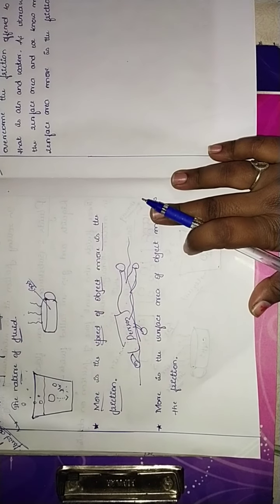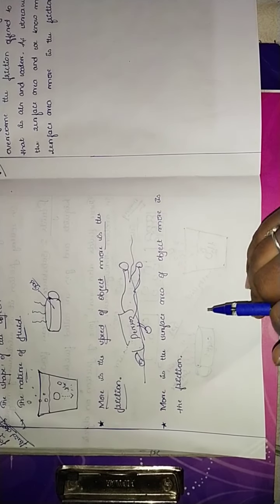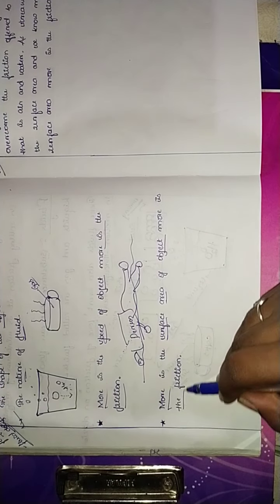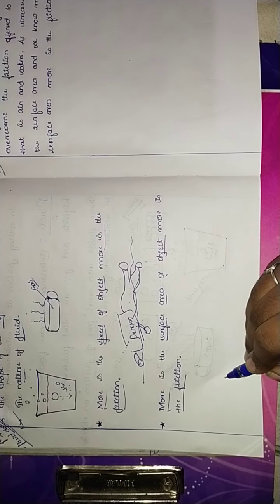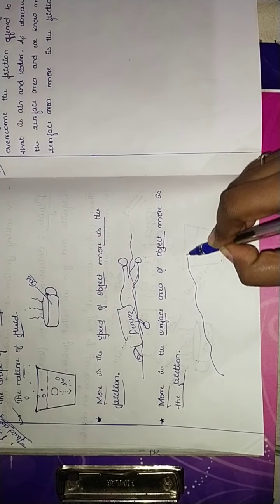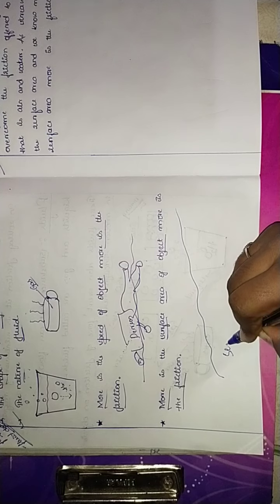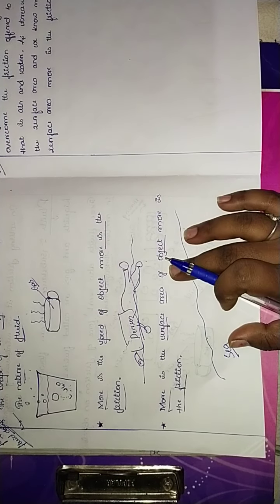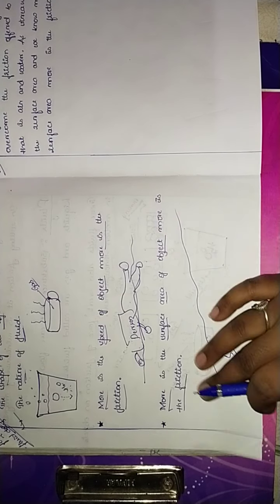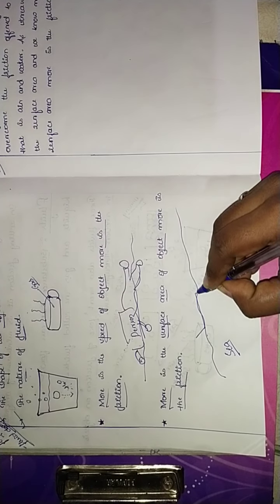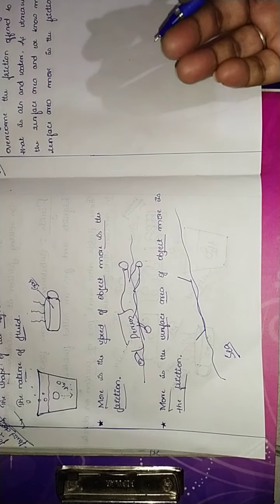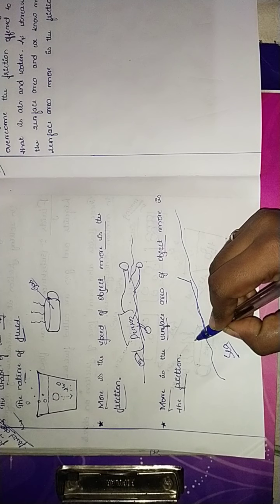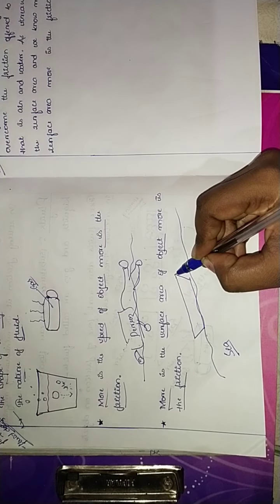Similarly, let's take the second one, that is the shape of the object. The more the surface area of the object, the more is the friction. What happens when the surface is more? Let's take this as a sea. This is a sea, the surface is more here of an object, where there is more friction. You can take examples from your daily life, anything you can relate to. Here I am relating with the sea and a boat.